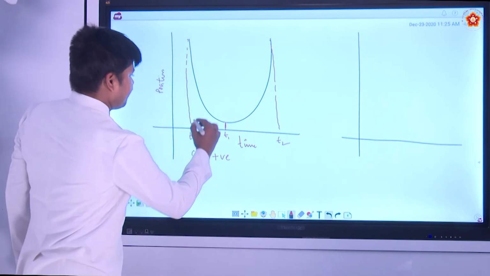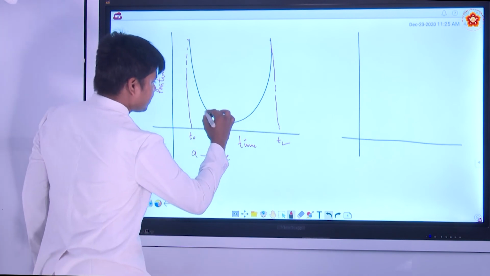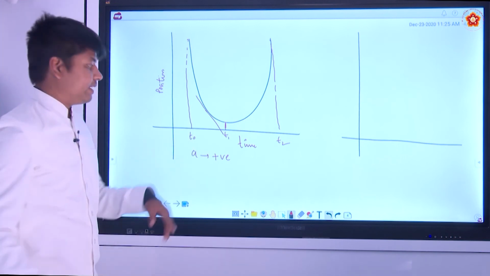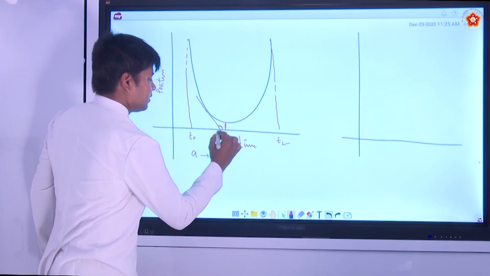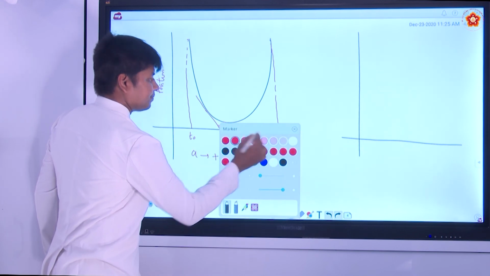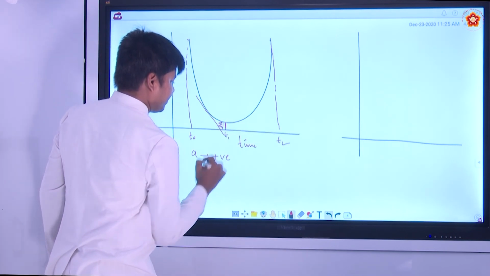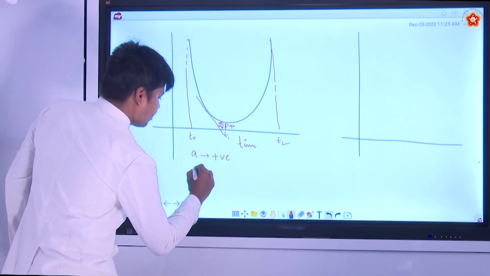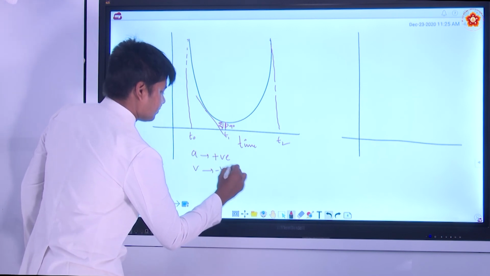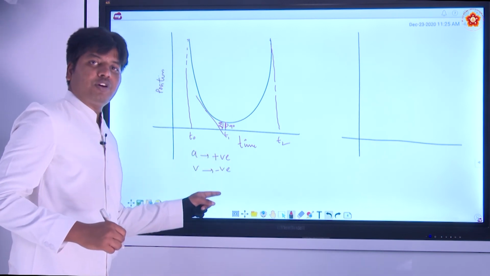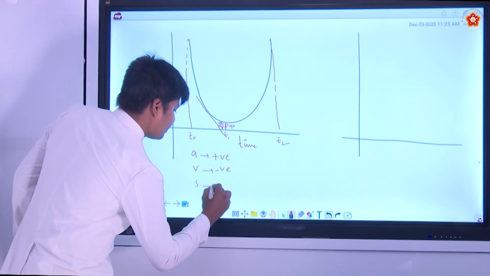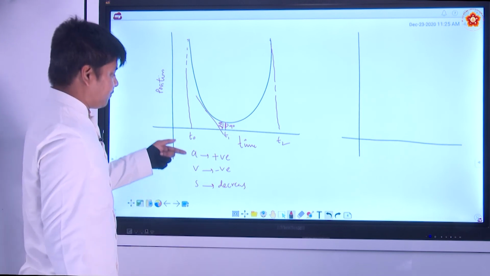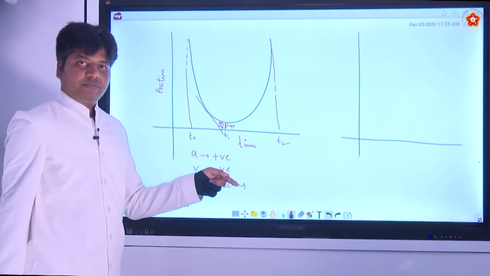From here to here, if you see, at any point the angle theta 1 is greater than 90 degrees. So what happens? Velocity will be negative. So acceleration is positive, velocity is negative, so speed decreases. All right. So the velocity is becoming negative.